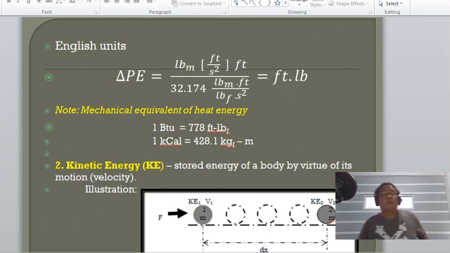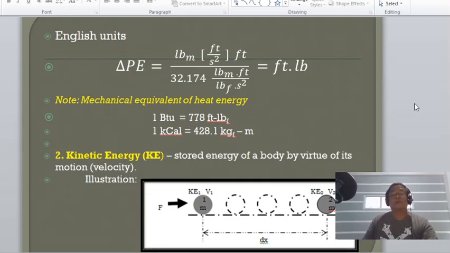So, let us now proceed to kinetic energy, designated as KE. Kinetic energy is the stored energy of a body by virtue of its motion or velocity. Okay. So, let us consider this illustration below on the slide. At point 1, the body or the object has a velocity of v sub 1.